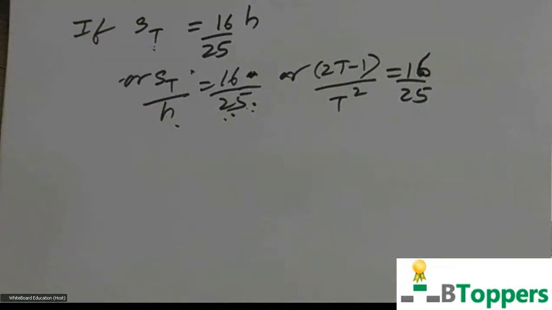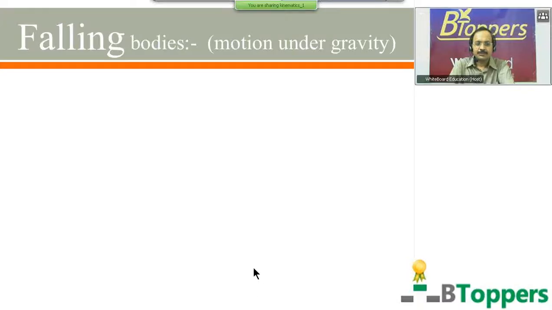Next, I am going to show you the summary of my discussion so far about falling bodies. Whoever is interested in writing the notes can take a pause wherever required and write the notes. I would like to show you the summary of the discussion. Look at the summary of the discussion I have done about falling bodies so far.